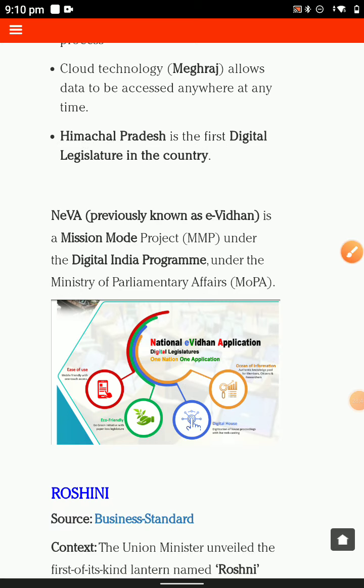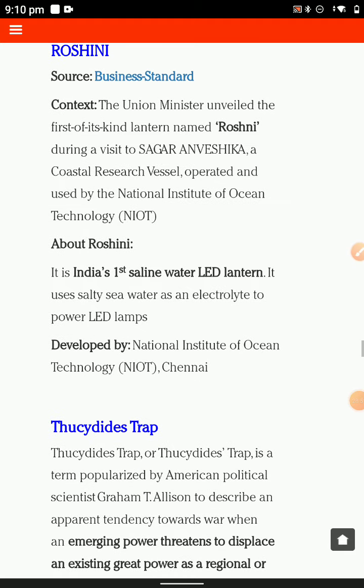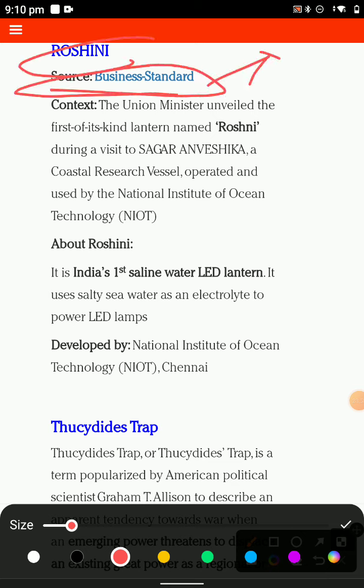I have learned the Roshni schemes. You have related to the Roshni because very relevant for this examination. So you have the source Business Standard. You have also referred to this newspaper because business. I have no suggestion that you read the Business Standard. You have read the Indian Express as well as the Hindu. First you have to target one newspaper.